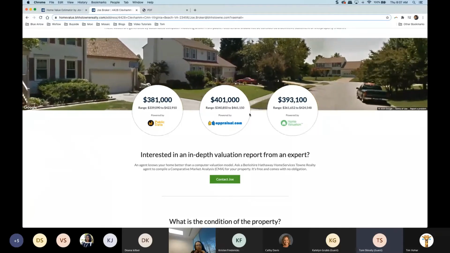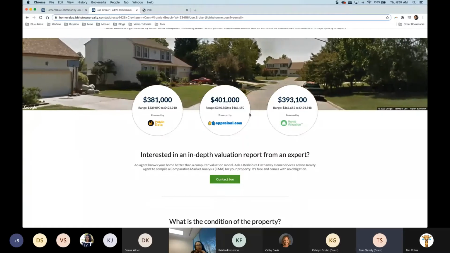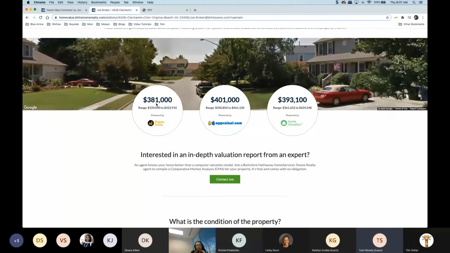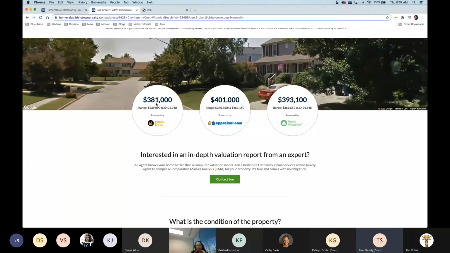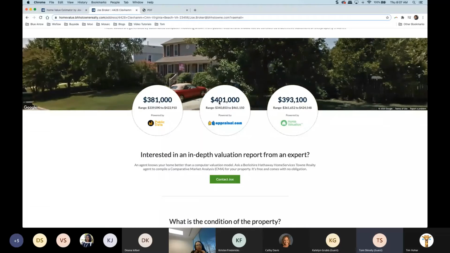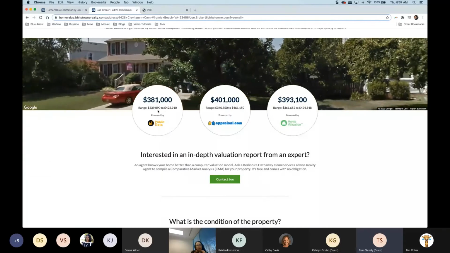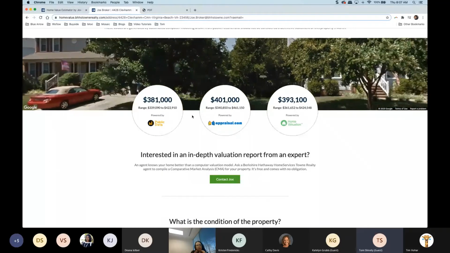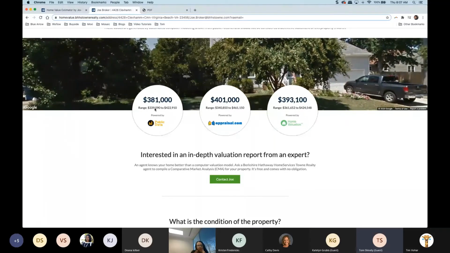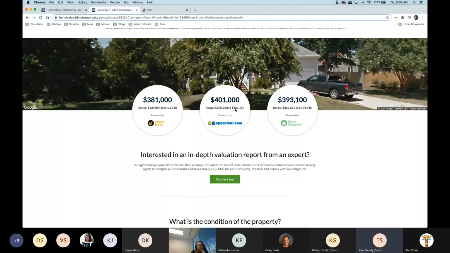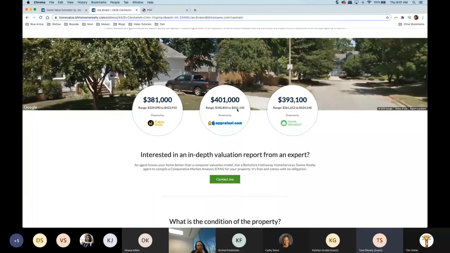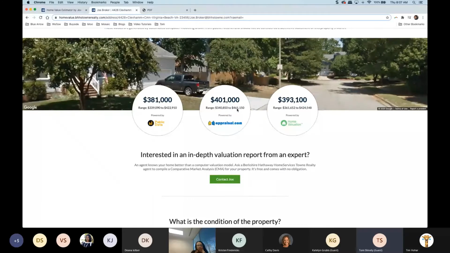And the answer is if they were to actually read this number. So they have this information. The averages go from $381,000 all the way up to $401,000. That's a pretty big range. And if you actually look at the numbers down here, this range is even bigger. So we can see that it's $339,000 all the way up to $461,000. That's a pretty big range that we can be dealing with there. That's over $100,000. And that's the reason that we would need an agent.